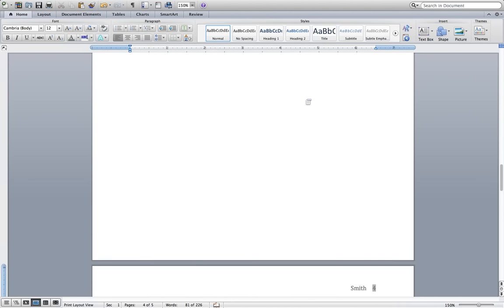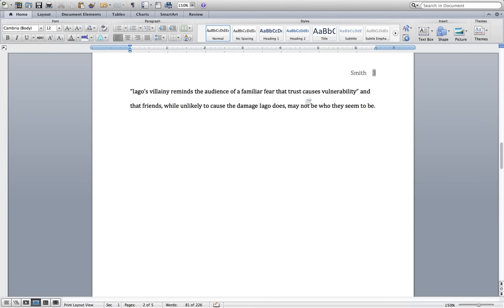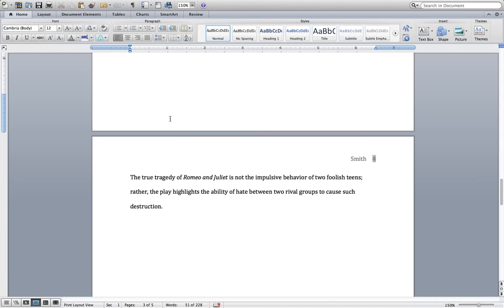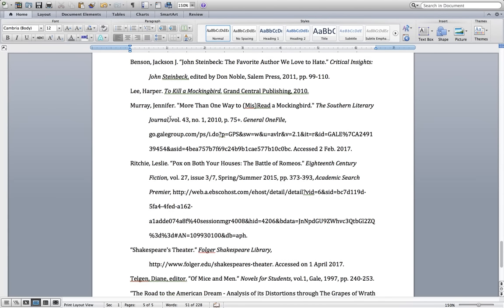So let's go up here and we have this quote. This is just an example. And the quote ends here, not at the end of the sentence. So you might be tempted to put the citation right here, but that's not correct. It has to be before the period. So Benson 100, close parentheses. There's always a period after it. Okay?